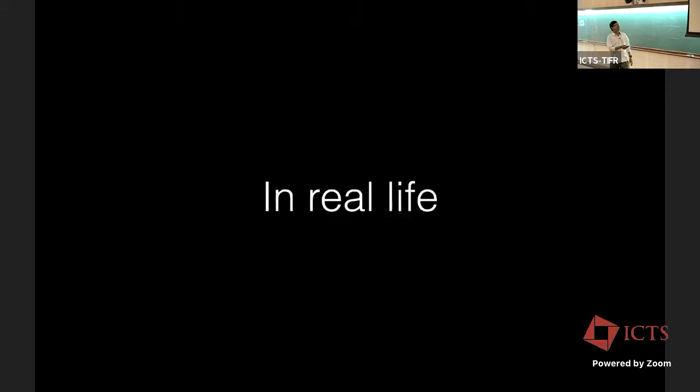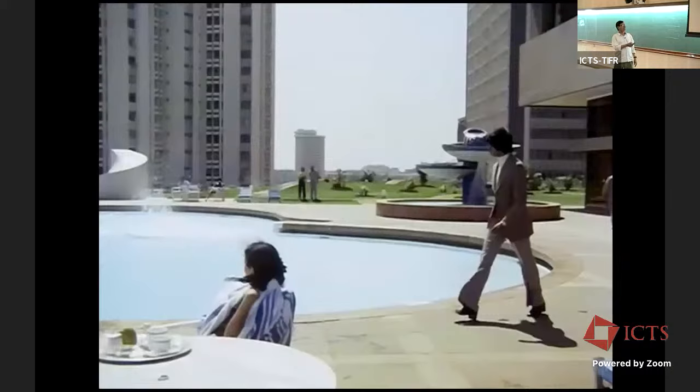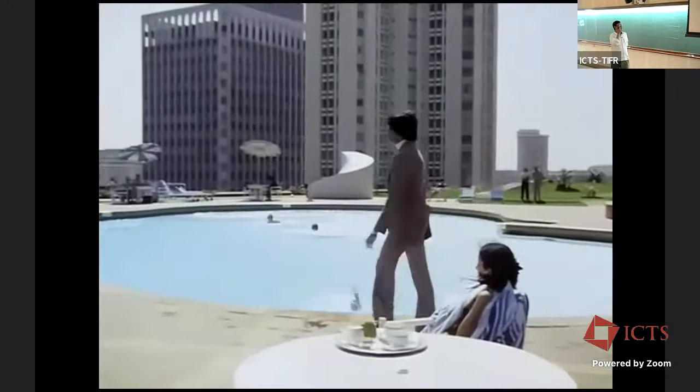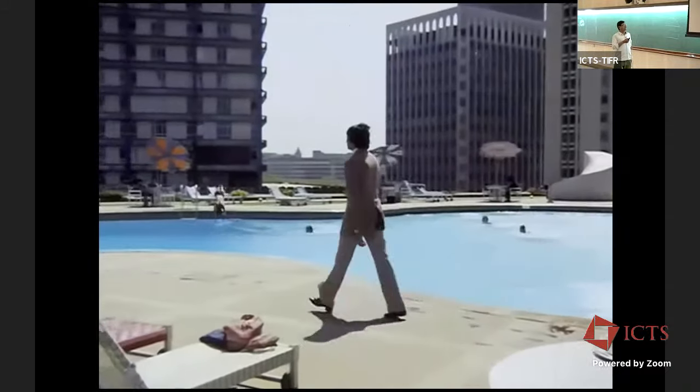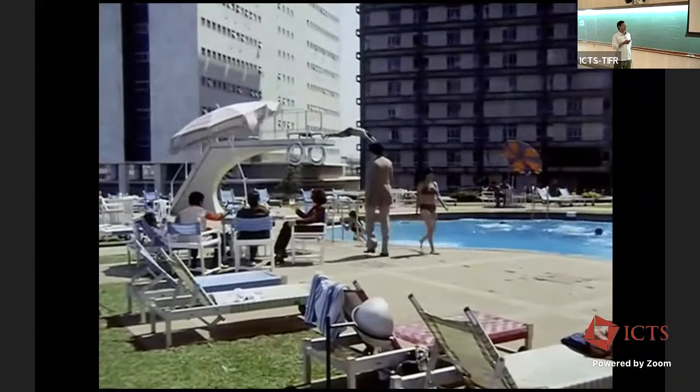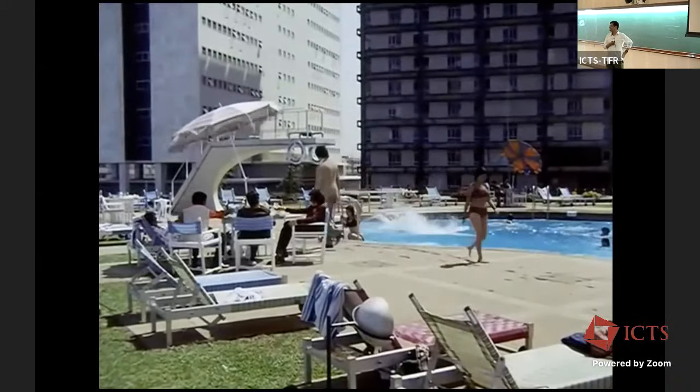So let's look at real life. I took a clip from a movie. I will ask you to guess which movie this is from. Okay, this is the forward one, no? I mean, this is the forward. I reversed the movie.